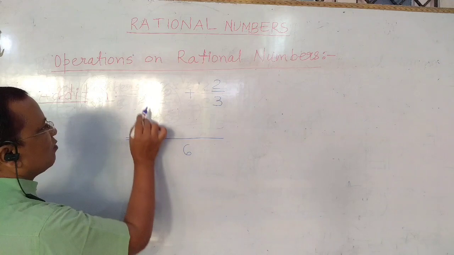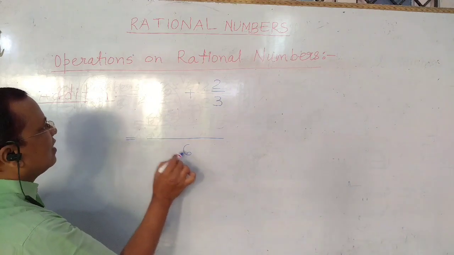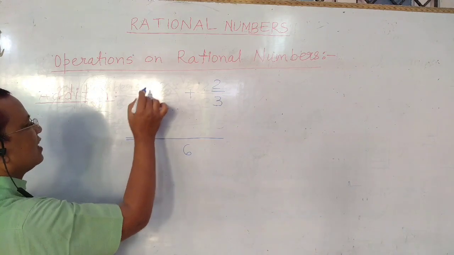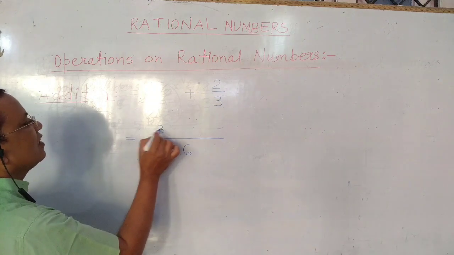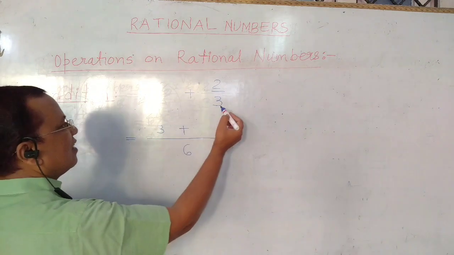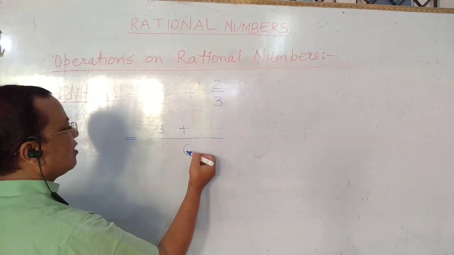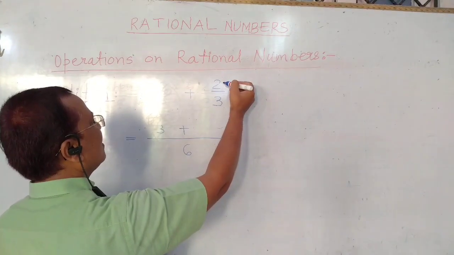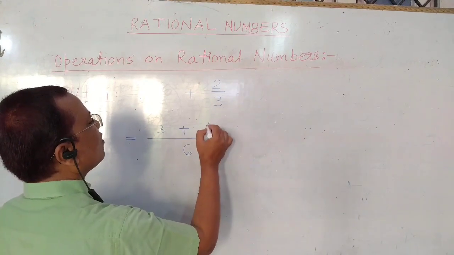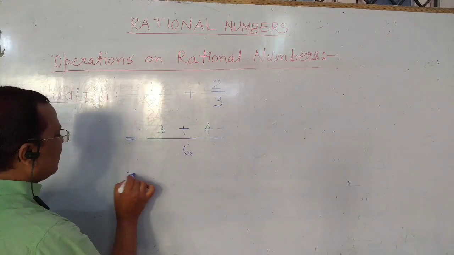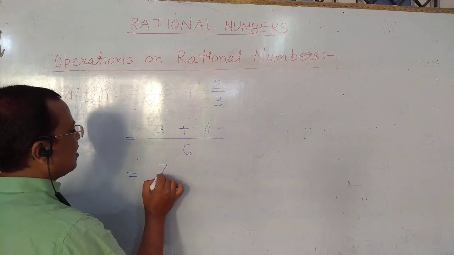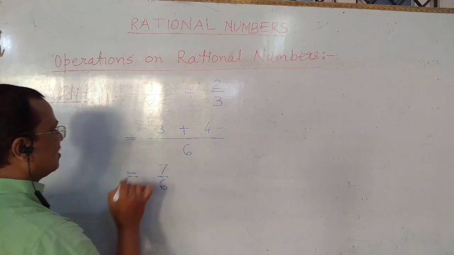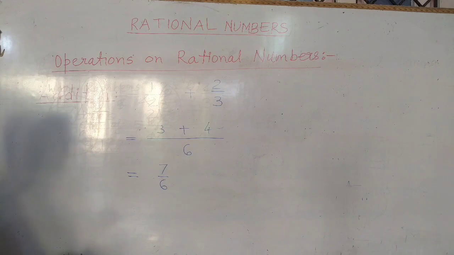We divide 6 by 2 and get 3, and multiplying the numerator by 3, we get 3. And here we divide 6 by 3, we get 2, and multiplying the numerator of 2 upon 3 by 2, we get 4. And we get here 7 upon 6. In this way we can perform addition of rational numbers.